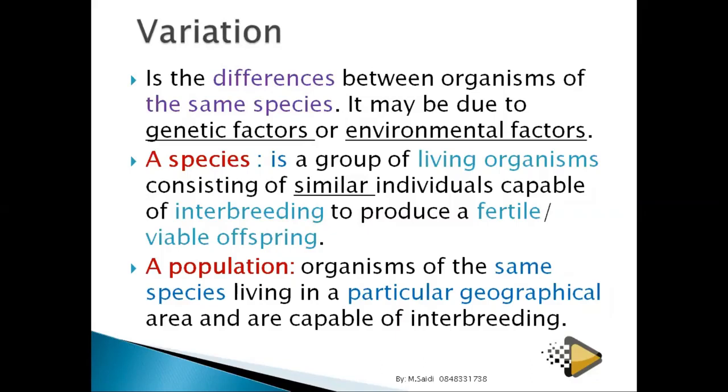And then a population: if you have a lot of dogs in the same area at a specific time, then we say a population of dogs, a population of plants. So a population is a group of organisms of the same species. They must be living together and they must be able to interbreed. The reason why I've talked about species and population is because variation happens in the species or in the population. That's why I did a recap of population and species.